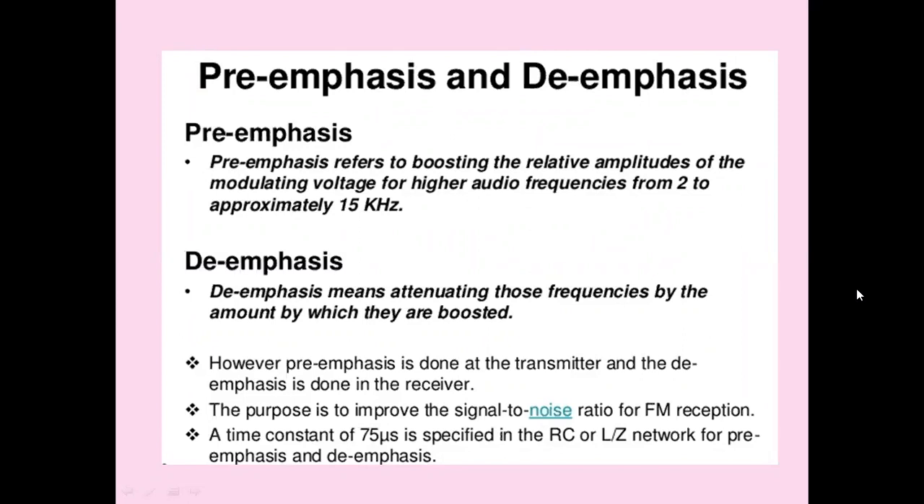Boosting of higher modulating frequencies in accordance with the predefined characteristics is termed pre-emphasis, and compensation at the receiver is called de-emphasis. An approach for the efficient utilization of the allowed frequency band is based on the use of pre-emphasis in the transmitter and de-emphasis in the receiver. Pre-emphasis is a high-pass filter which can be done before modulation. De-emphasis is a low-pass filter which can be done after demodulation.